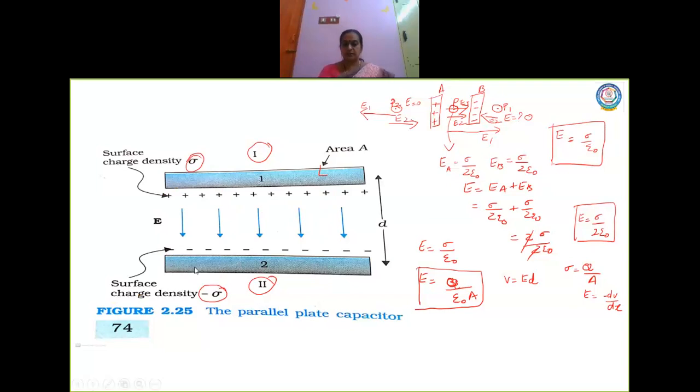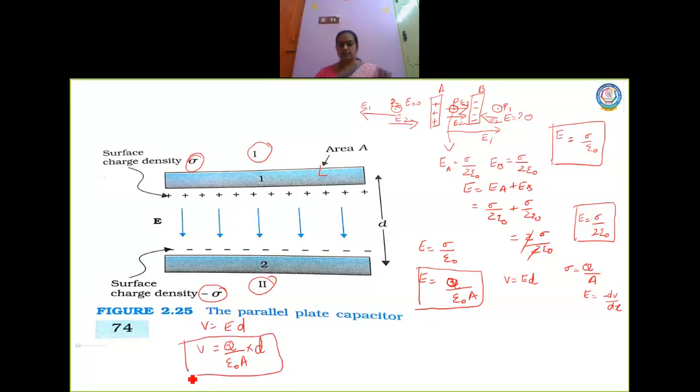Now let me write the formula. Here V is equal to E into D. So what is E? E is Q by epsilon naught A, into D. So this is the formula for potential.